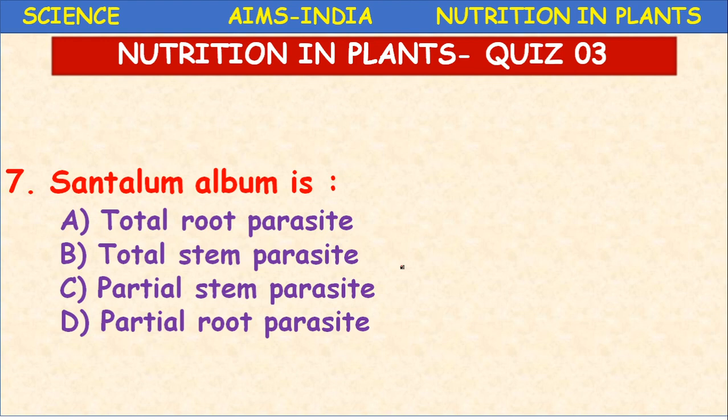So totally all the questions are related to parasites only, parasitic plants, today's topic. So it is a partial root parasite. Orobanche is a total root parasite. So Santalum is a partial root parasite. Cuscuta, total stem parasite.